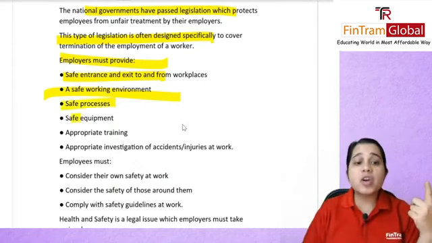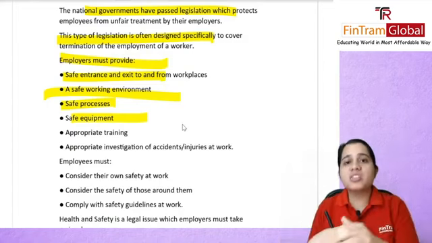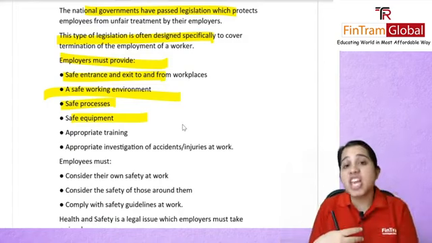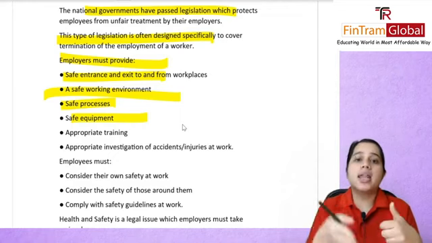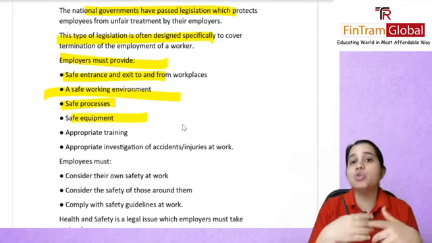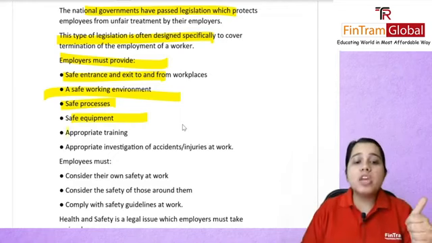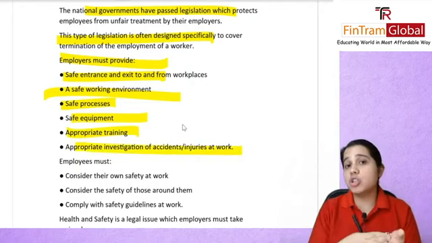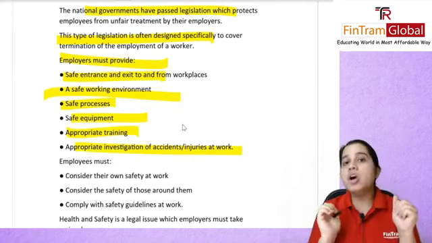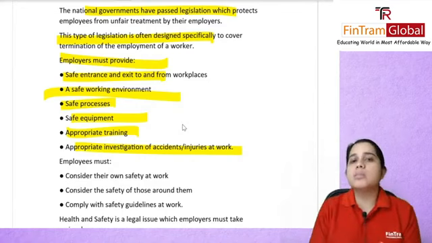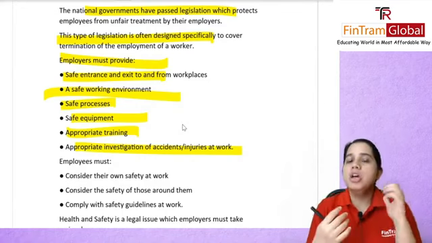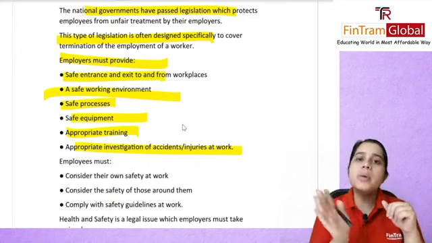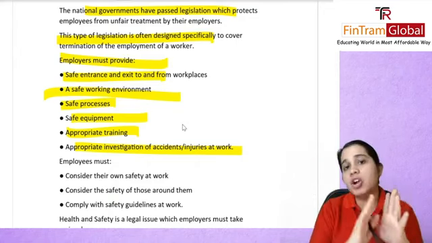Safe processes, safe equipment. If you know as a company that equipment is faulty, you should go ahead and change or replace it, because an employee could use it and it could lead to an accident. You need to give appropriate training and also investigate any injuries or accidents that happen at the workplace. These are some of the responsibilities that employers have towards their employees for maintaining good and safe conditions.